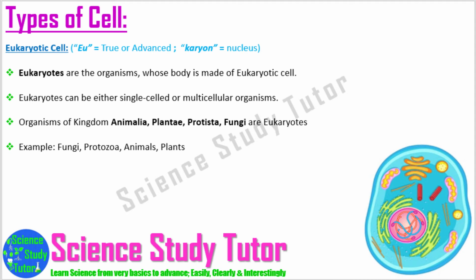The eukaryotes are the organisms whose body is made of eukaryotic cells. The eukaryotes can be either single-celled or multicellular organisms. Organisms of kingdom fungi, animalia, plantae, and protista are eukaryotes. Examples of some eukaryotes are fungi, protozoa, animals, plants, etc.